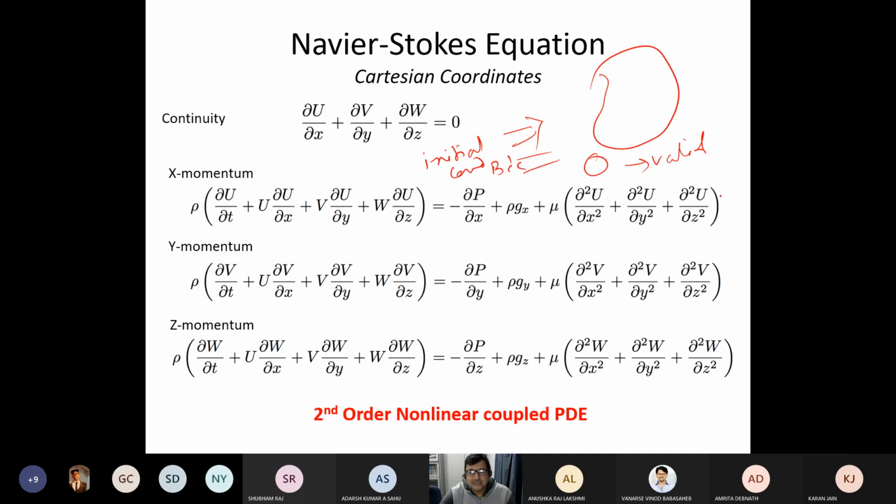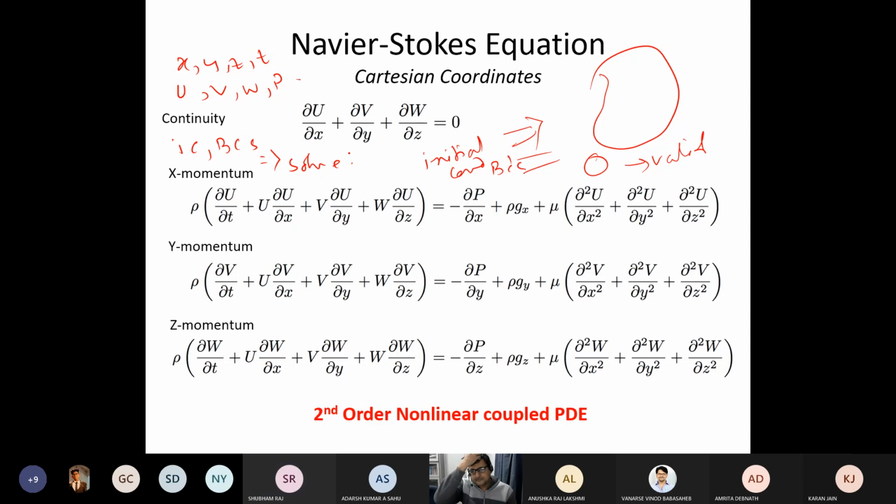So to solve this equation, how many initial and boundary conditions do I need? Anybody has any idea? First, how many variables are there? How many independent variables are there? Say X, Y, Z, and T, right? And how many dependent variables are there? U, V, W, and P. So how many initial conditions and boundary conditions are necessary to solve this problem?